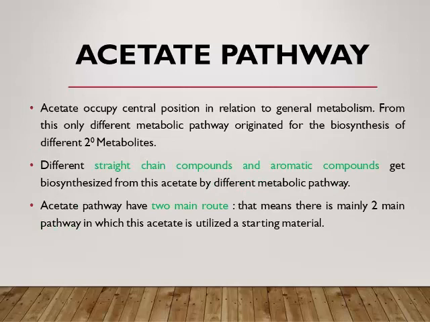This acetate occupies the central position in relation to general metabolism. From this only, different metabolic pathways originate for the biosynthesis of different secondary metabolites. Different straight chain compounds and aromatic compounds get biosynthesized from this acetate by different metabolic pathways. Acetate pathway has two main routes. That means there are mainly two main pathways in which this acetate is utilized as a starting material for the synthesis of different types of metabolites.